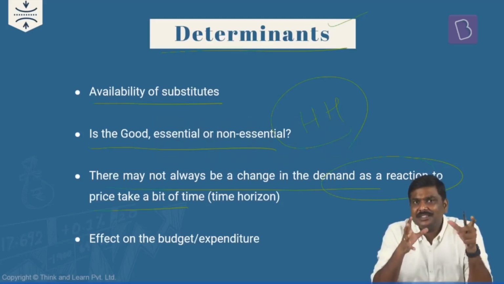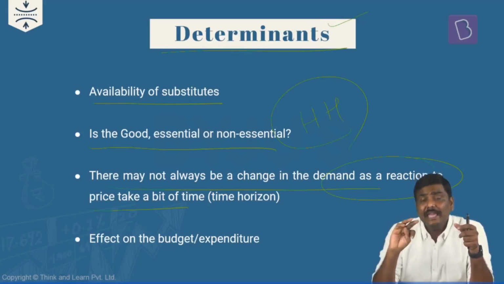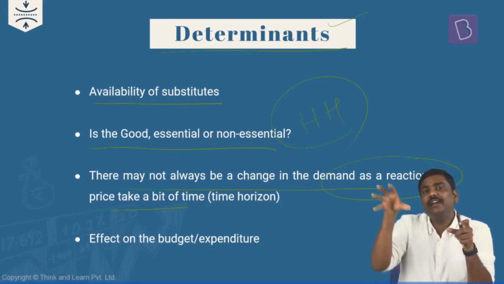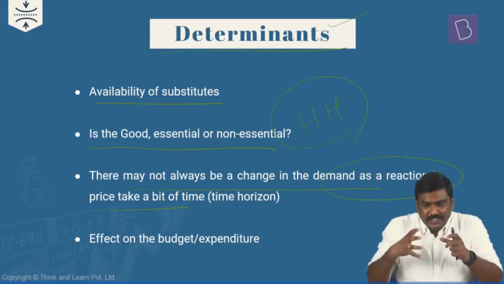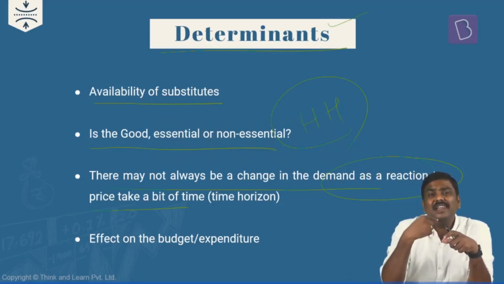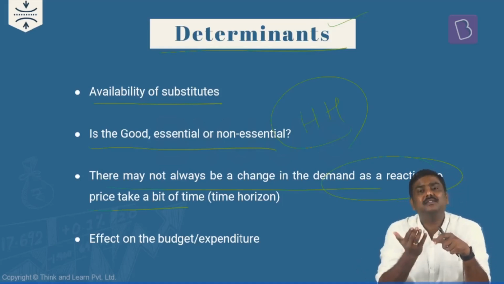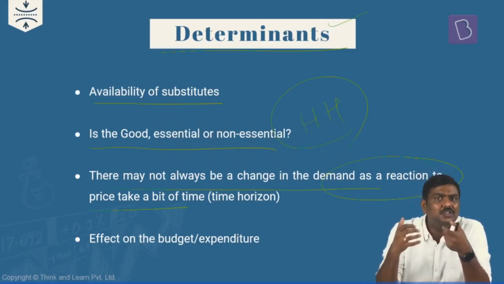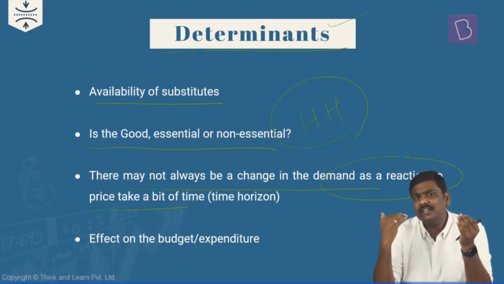For example, imagine there is a household, and the price of onion changes, or the price of a certain commodity changes. Immediately there is no change in the demand, because generally the household will try to absorb this market information. When they realize that within the constraint of the money that they have, they will not be able to meet the earlier demand, only and only then will they change the demand or consumption patterns, right? So there is a time horizon, there is some time that is taken by these consumers in the market to absorb as well as change the consumption pattern or demand pattern.